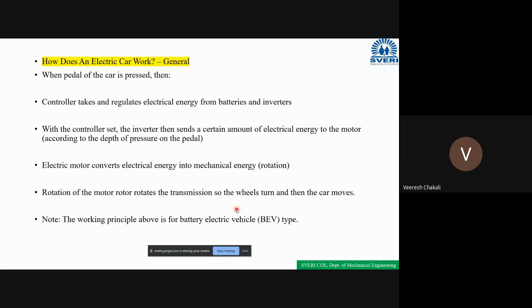Obviously, the shaft of the electrical motor is mechanically coupled with the mechanical transmission system of the vehicle. When the shaft of the electrical motor runs, the mechanical transmission system also rotates. When the mechanical transmission system rotates, accordingly the vehicle moves. This is the working of the electric car or electric vehicle. Clear?